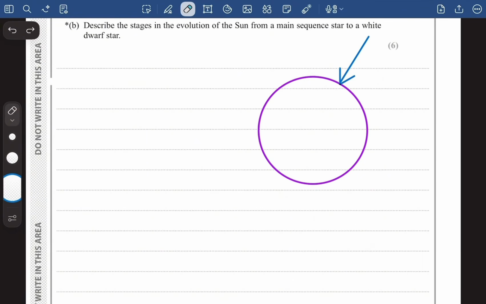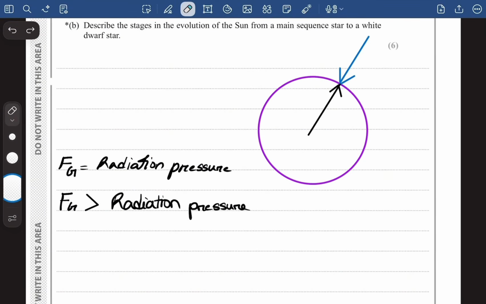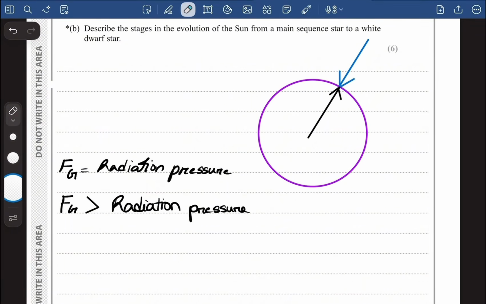So as the hydrogen is fusing in the core of the Sun, there is a radiation pressure because of it. Now, the radiation pressure is basically equal to the gravitational force. But as more and more hydrogen is fusing in the core of the Sun, the number of hydrogen atoms available decreases. So the rate of fusion decreases. As the rate of fusion decreases, this radiation pressure decreases, and now the gravitational force is greater than the radiation pressure. And when the gravitational force is greater than the radiation pressure, the gravitational force basically dominates.